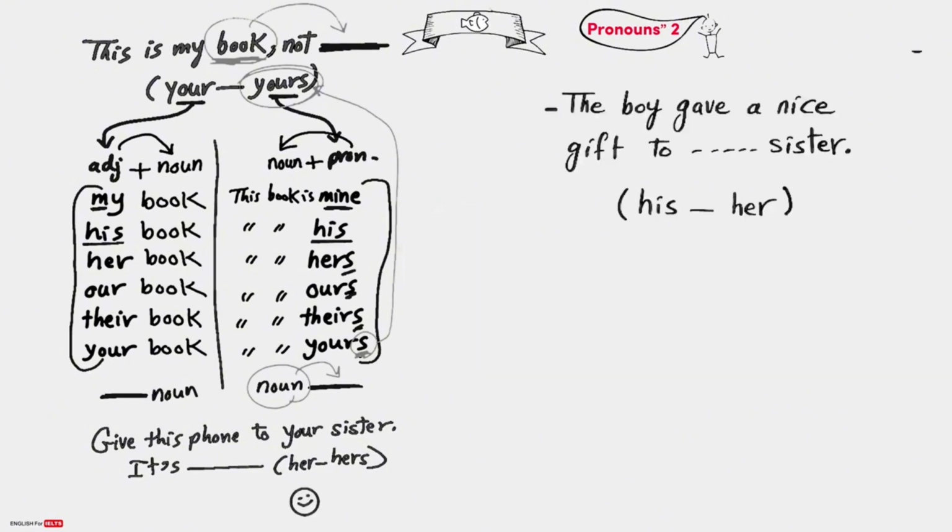Can you answer this question? The boy gave a nice gift to blank sister. His sister or her sister? So we all know that his refers to a male or a boy. Her refers to a female. But here you see the boy, which is a male, and sister, which is a female. So we have a male and a female in the same sentence. Which one do we follow?